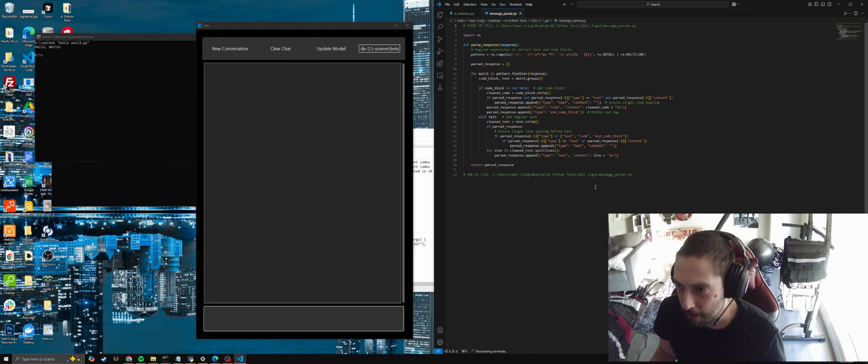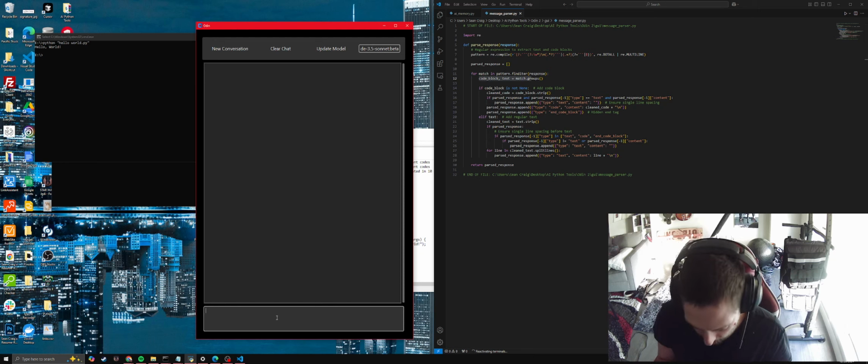So if we just jump in here, this is what happens when it processes a code block, and it separates out the code block, as you can see here. So that's what happens when you say print a random number in Python.